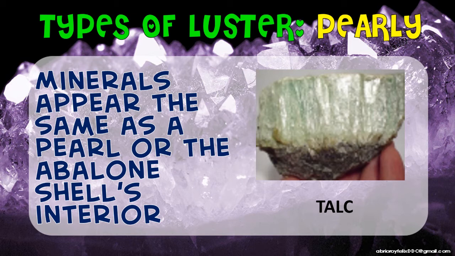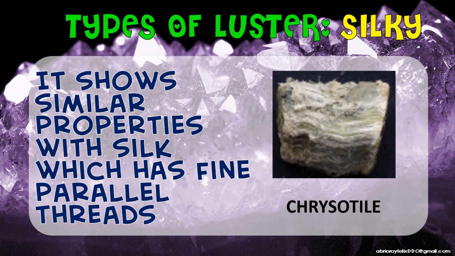The next type of luster is your silky. It shows similar properties with silk. From the name pa lang niya na silky, ang kanyang itsura is parang silk, which is fine parallel threads. Example po natin dyan is your chrysotile. Class, can you search your chrysotile in your Google? Kasi nga po ang image natin is not that clear, but obvious naman po nakikita natin na may mga parallel threads po siya na nakikita.